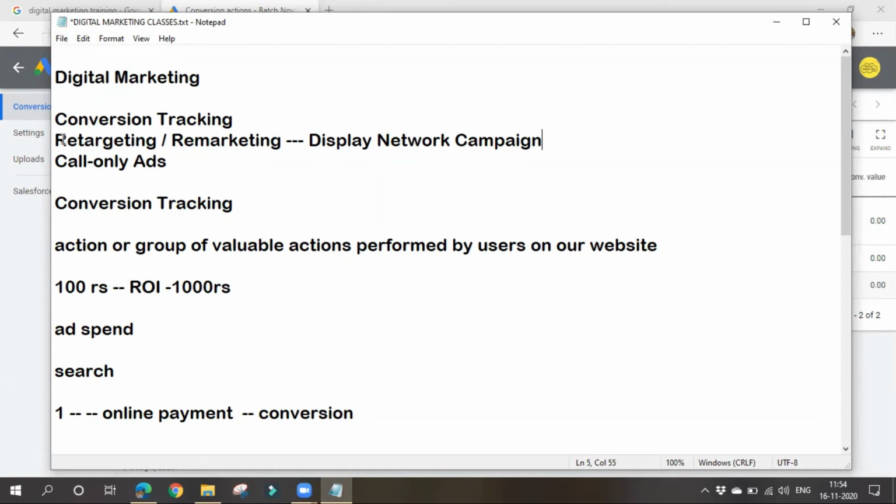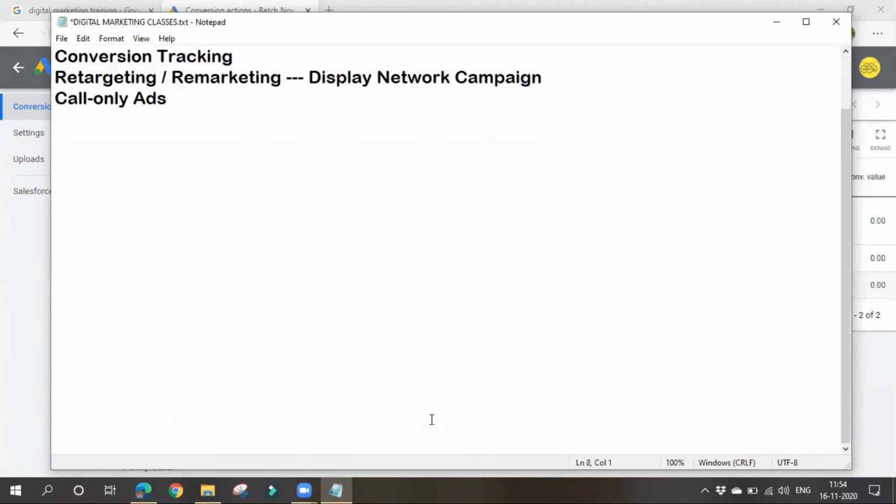In order to retarget people, we have to create a remarketing list. So why a list? In case of normal targeting, we'll tell Google to target people who are present in this location, who are interested in these things, whose income is this much. Like that, we'll be giving some specifications to Google. In the same way, in case of remarketing, we have to provide Google with some audience, some list, so that Google can target those people only, and it will show ads to people present in that remarketing list.